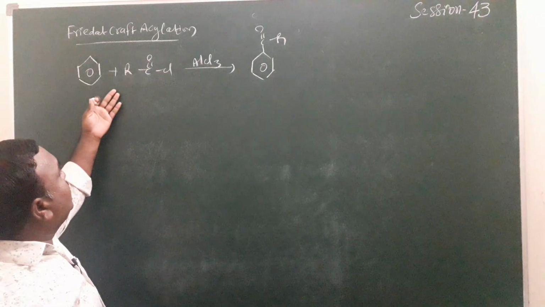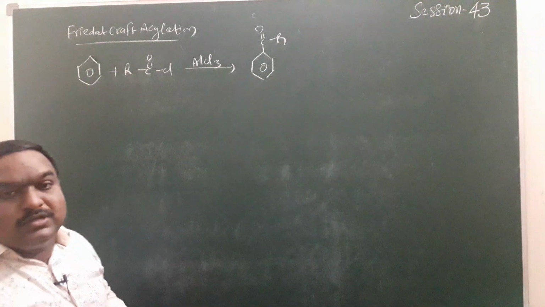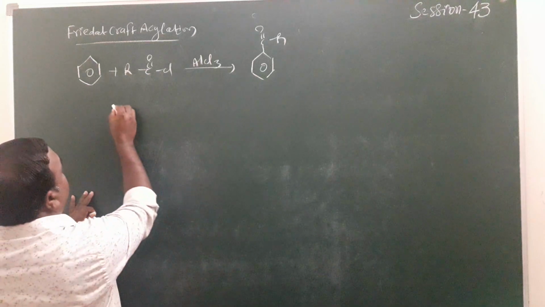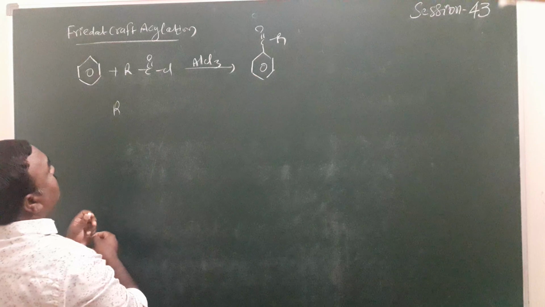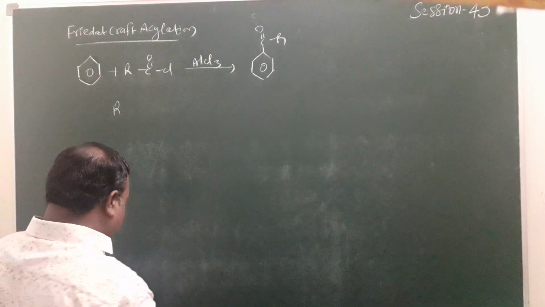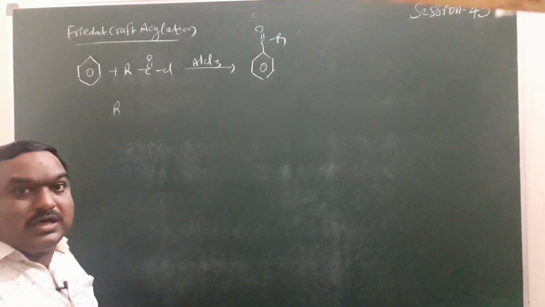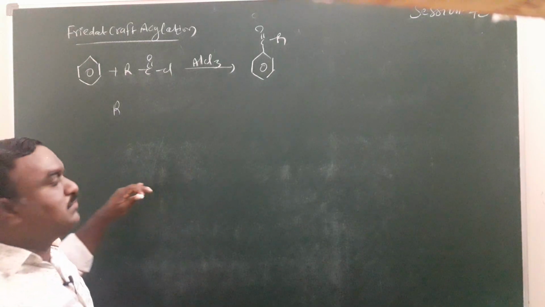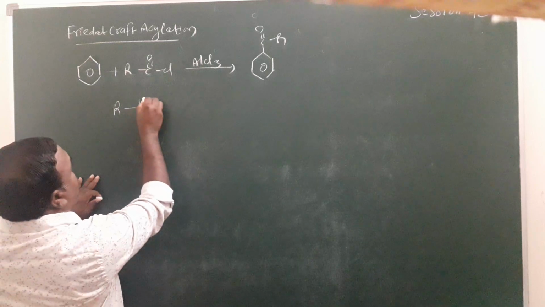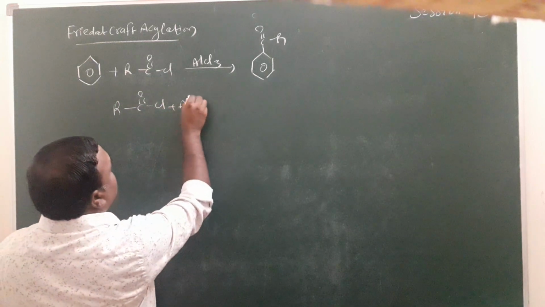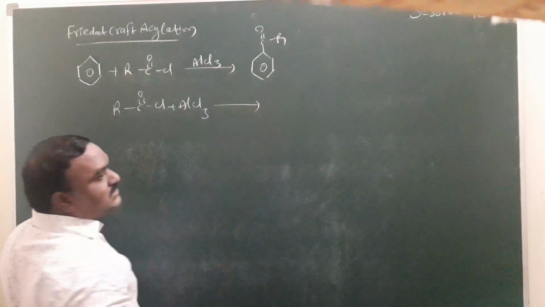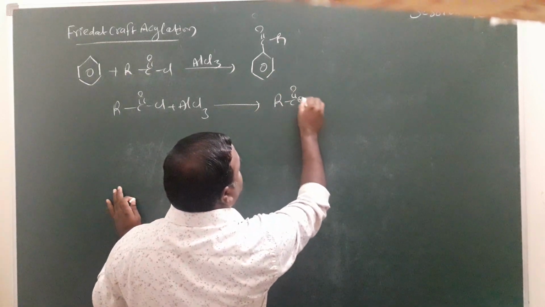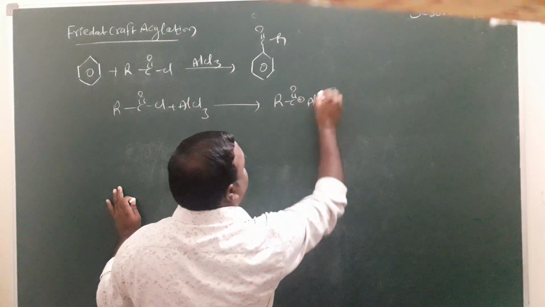So remember, by using this reaction we can prepare carbonyl compounds. Here, in the acyl chloride, R is an alkyl group, aromatic or non-aromatic, it doesn't matter. RC double bond O Cl plus AlCl3 forms the ionic pair, RC double bond O plus AlCl4 minus.